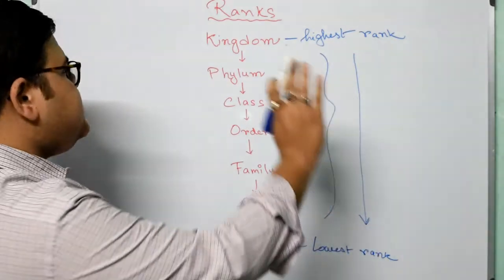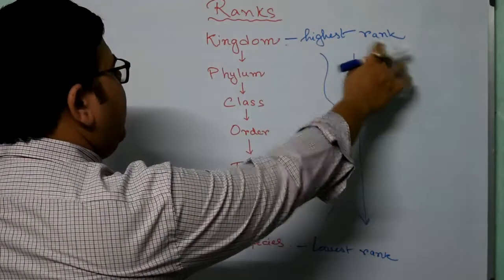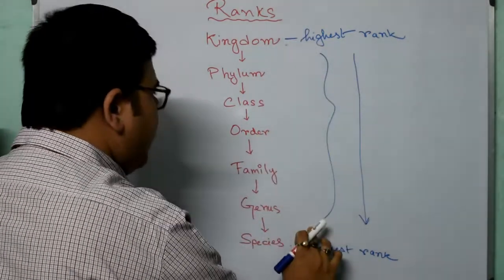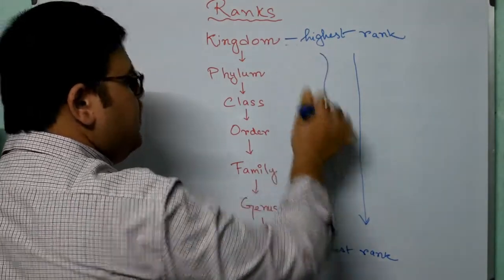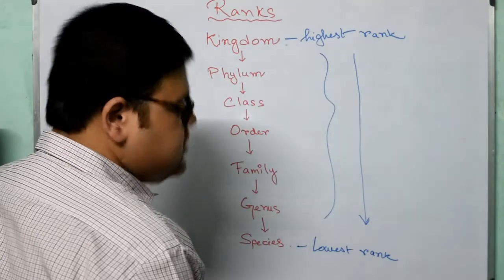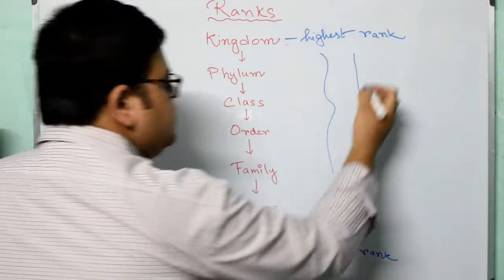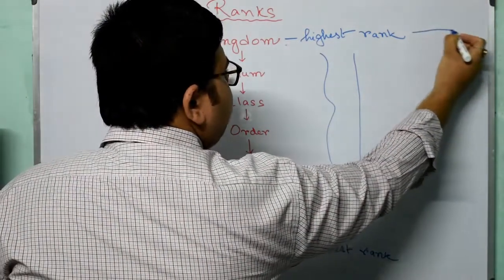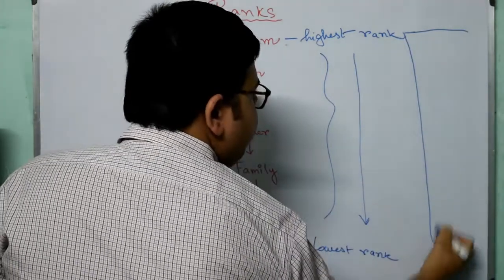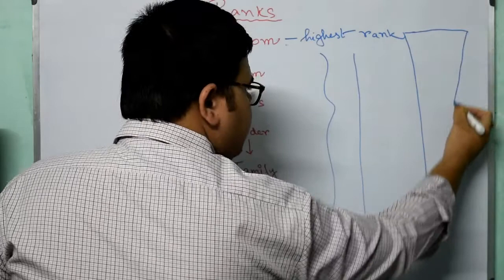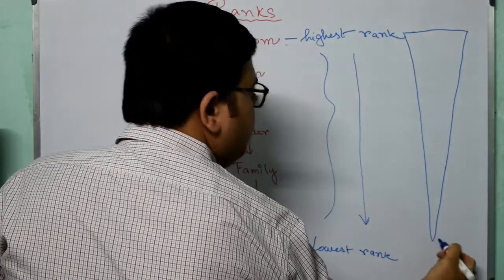The same thing is here. Kingdom is the highest rank. As we go down to the lowest rank, we find that the similarities are more and the organisms are fewer. So we can draw a figure like this, an inverted triangle.